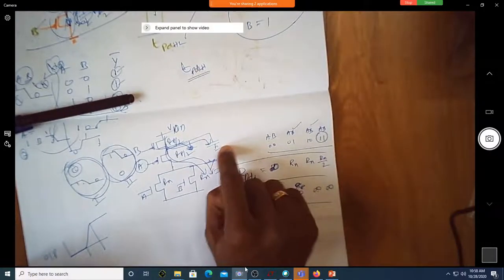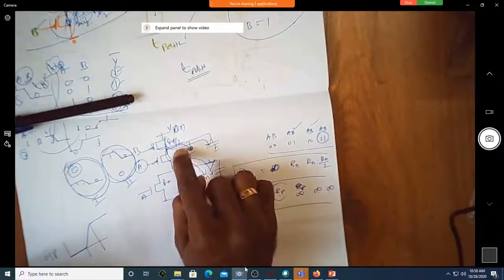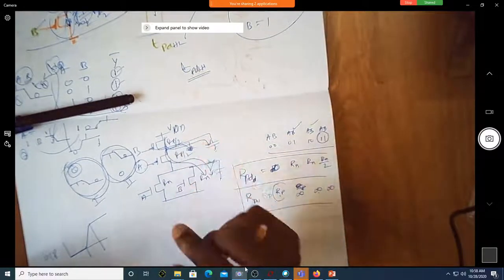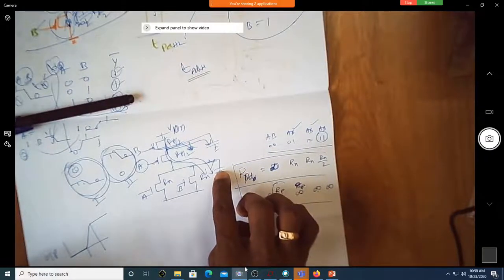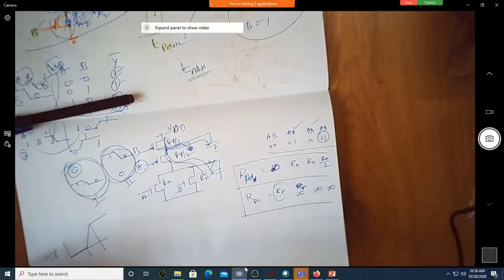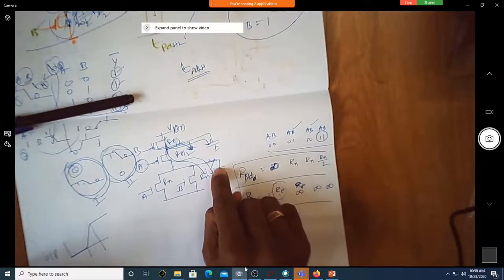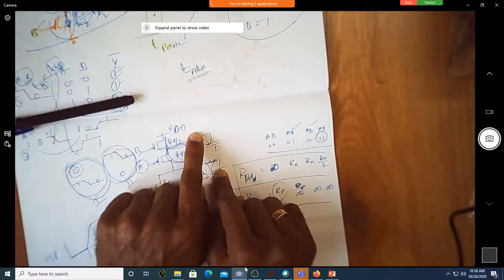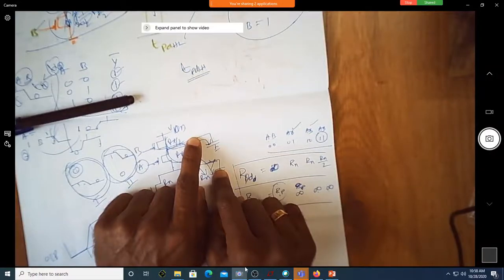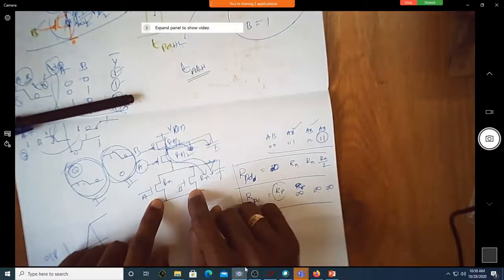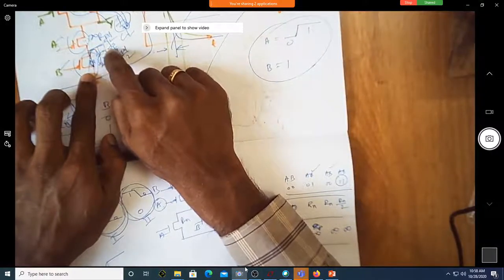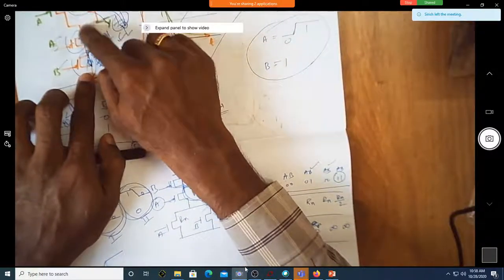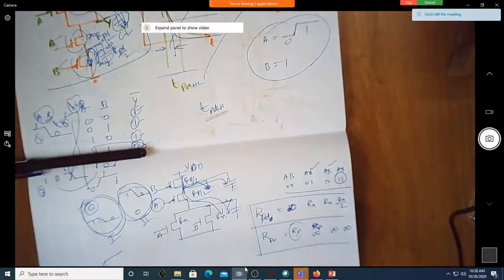For low to high transition, all the intermediate nodes on the pull-up network have to be charged before the load capacitances get the charge from VDD. Whereas in the pull-down case, all the internal node capacitances have to be discharged before you discharge the load capacitors.